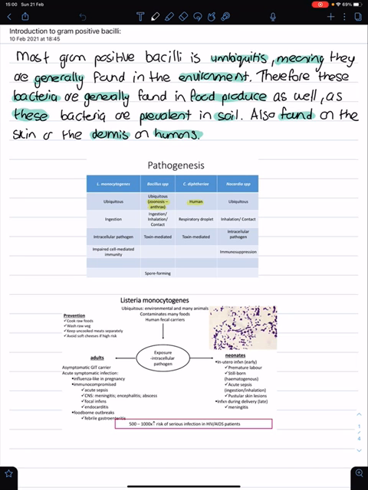The way you get this infection is through ingestion of this microbe, so in food produce mostly, and they're intracellular pathogens, and they're associated with impaired cell-mediated immunity, such as in HIV or cancer patients, or even lupus or any immune disease.